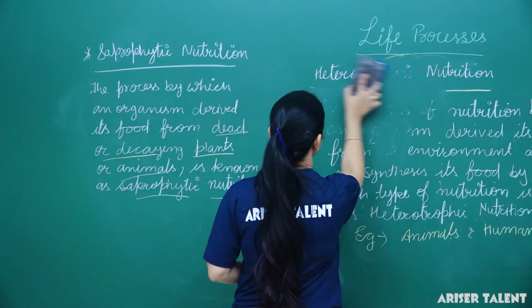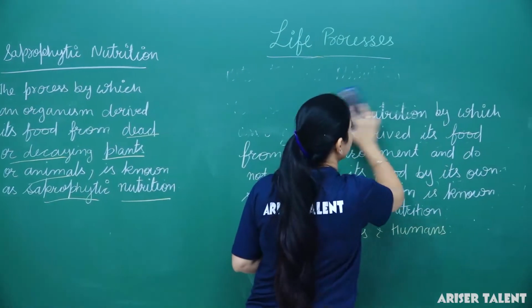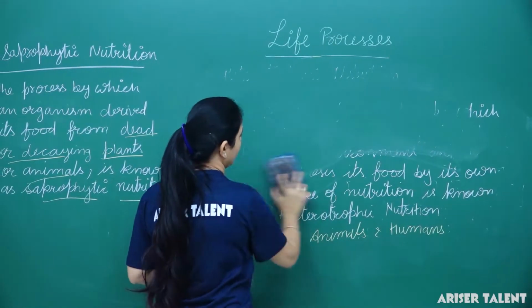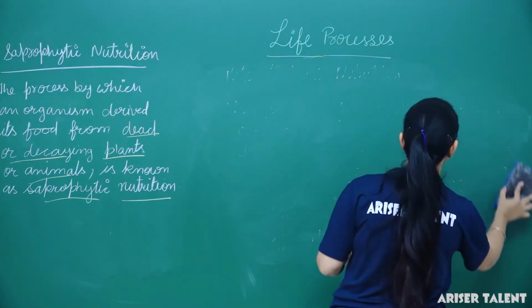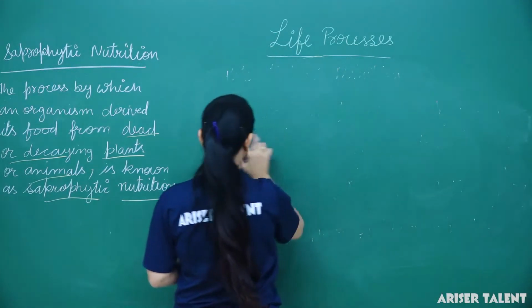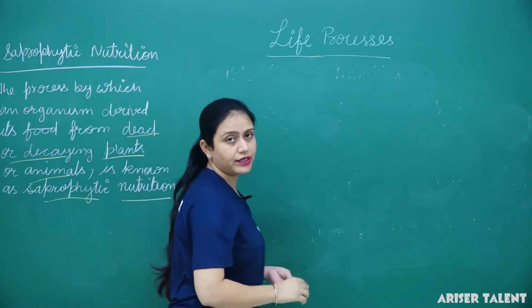Parasitic nutrition means when a parasite gets its nutrients from the host. So thus we can say when an organism gets nutrients from another organism.